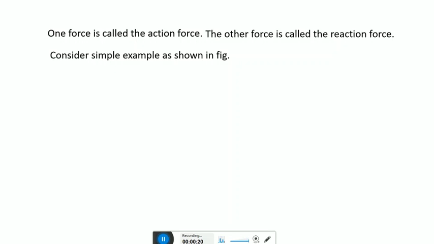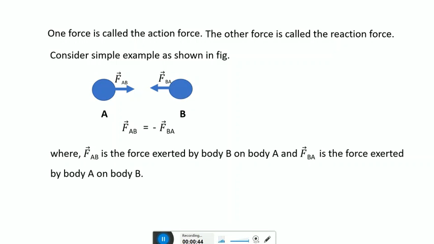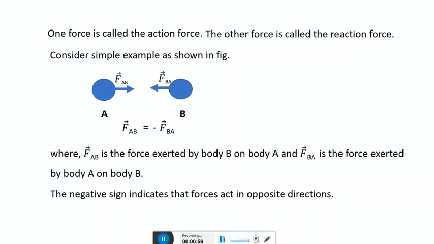Consider a simple example as shown in the figure. A and B are two bodies. Let body B exert force FAB on body A. Then body A also exerts a force FBA on body B. These forces are related by FAB = -FBA, where FAB is the force exerted by body B on body A and FBA is the force exerted by body A on body B. The negative sign shows that the forces act in opposite directions.